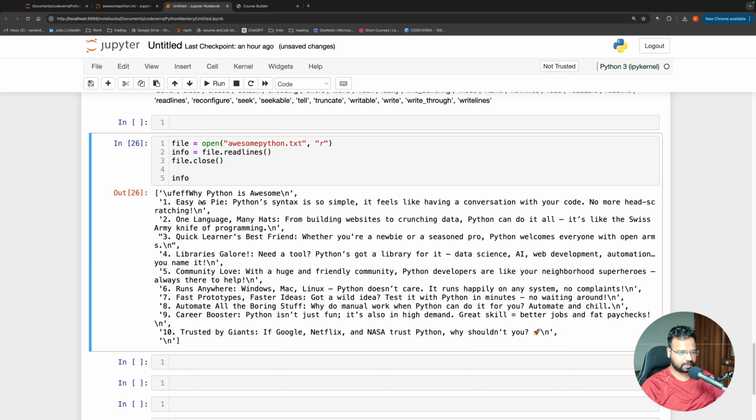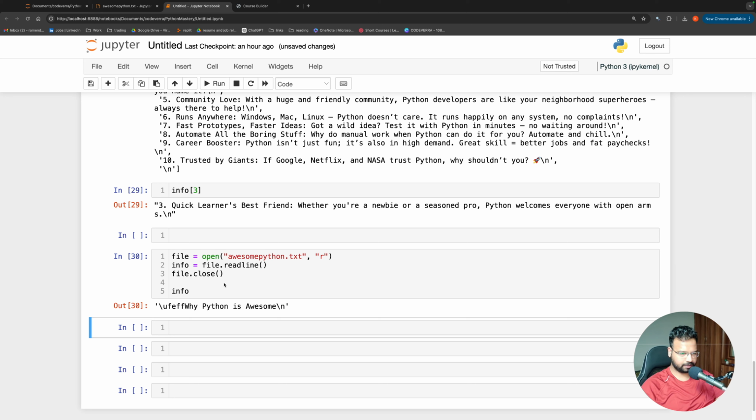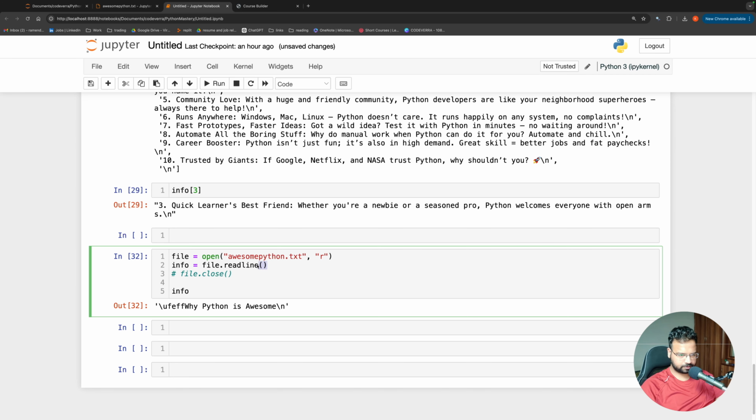Now let us try to see what is readline. We have seen read and readlines. Let us put readline, and it is giving me just the first line. If I don't close the file and I print again, it is giving me the first line, and if I run it again, see what happens. The issue is because I'm opening the file again and again. So let me just open the file once to understand what happens when we do readline.